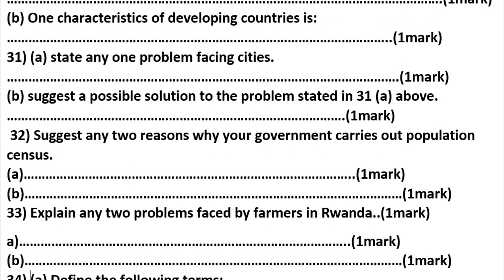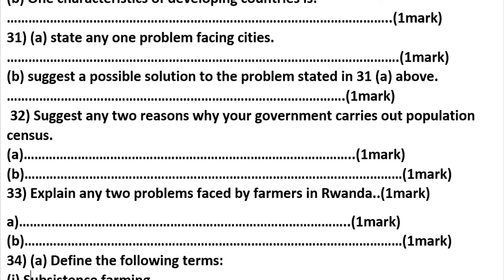Let's go to question number 30, A and B. A. State any one problem facing cities. Unemployment. Do you agree? Thank you. High crime rate. Do you agree? Thank you. Development of slums. Do you agree? Yes. High level of poverty. Yes. Here we can say pollution of air, or air pollution in town. Thank you so much.